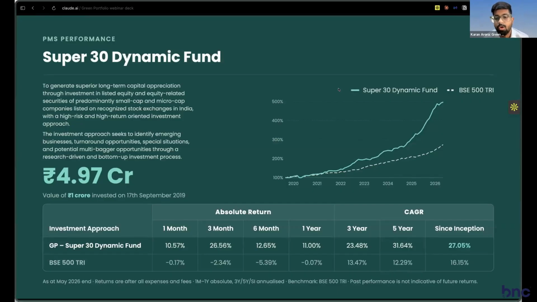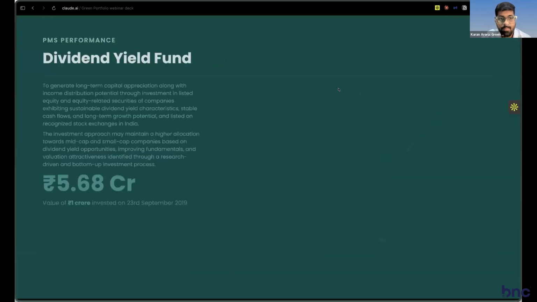Ideally, what you're looking at over the long term is about 20-25% CAGR in terms of performance. We've been able to beat these numbers in the recent past. However, this is what we are aiming for as a fund. In front of you, you also see the value of 1 crore invested since fund inception to now.